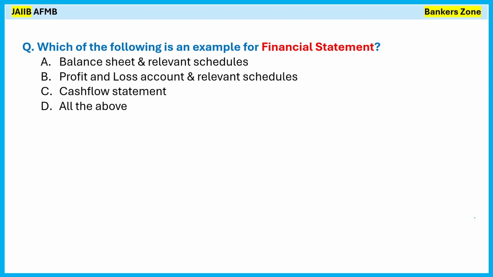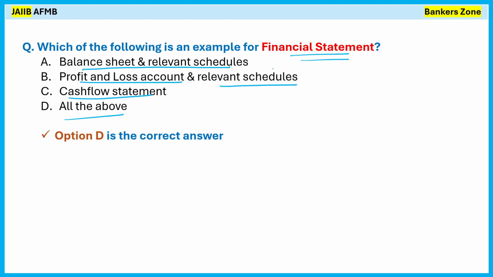Now see, a simple question: which of the following is an example of a financial statement? First, the balance sheet and the relevant schedule; profit and loss account and the relevant schedule; cash flow statement; all of the above. So the correct option is D, all of the above. So these all are financial statements. If I say what is a financial statement, it is simply the document prepared by analyzing and interpreting the different financial transactions. Okay, for example, we are preparing the balance sheet, the profit and loss, and the cash flow.